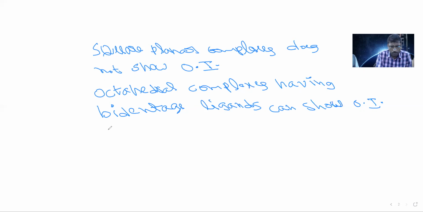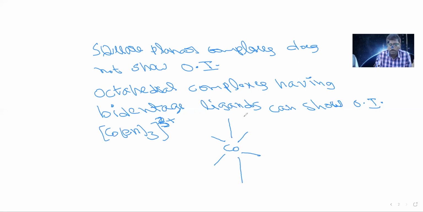For example, a complex I'm taking, [Co(en)3]3+. Now see this, when writing this structure, the central atom will be Co. The structure is octahedral, like this. The axial axis should be like this. So en is a bidentate ligand.